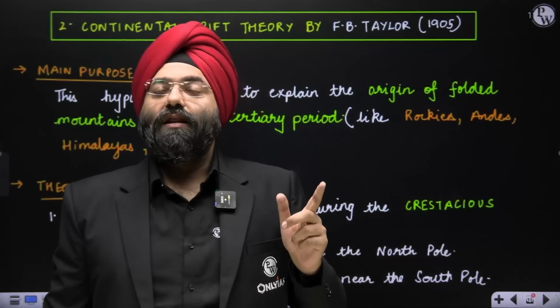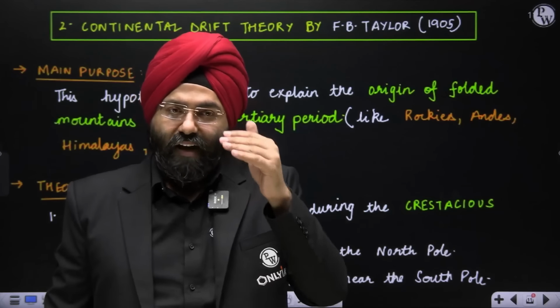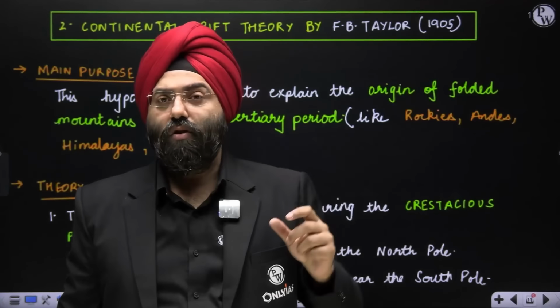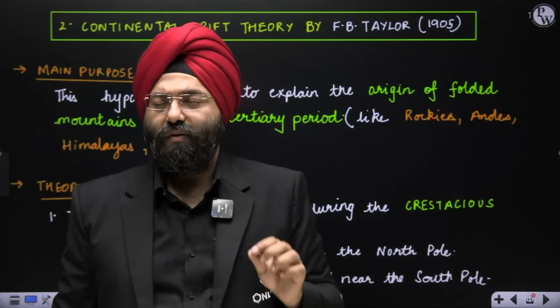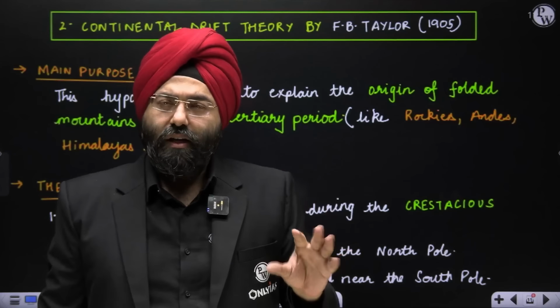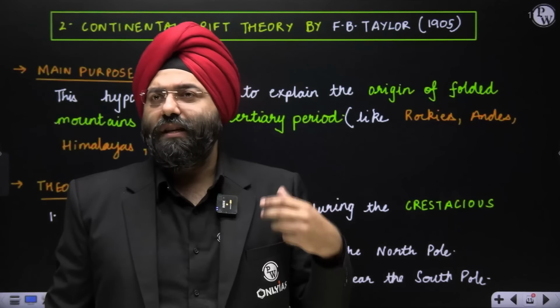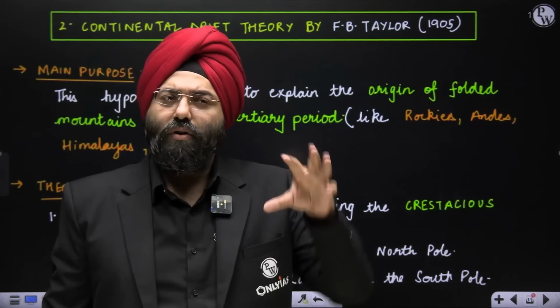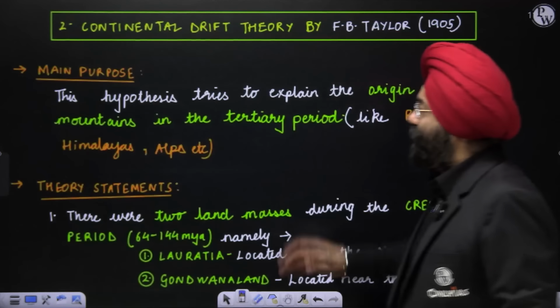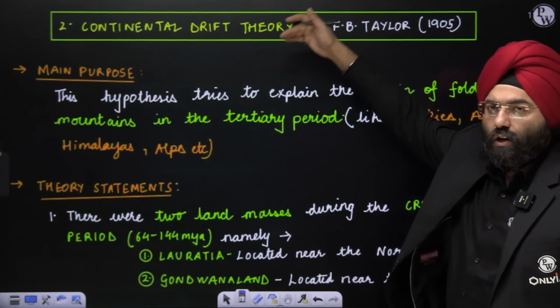Later on, plate tectonics says that the plates might be extending even till the ocean level also, and those plates are moving, not merely the continents. This is a very important difference that you will understand once you have done all the theories. Over here, the continental drift theory, either by Taylor or Wegener, they are talking about the continents which are moving. Clear? So this is the older continental drift theory.